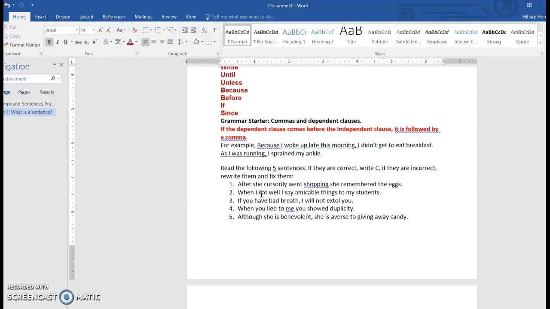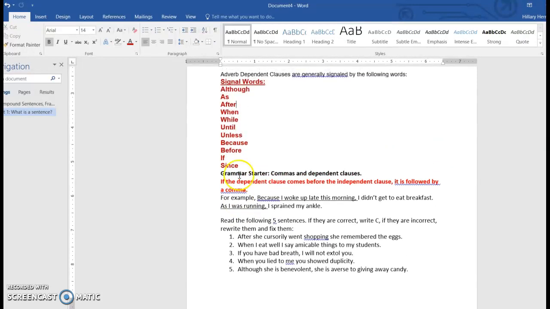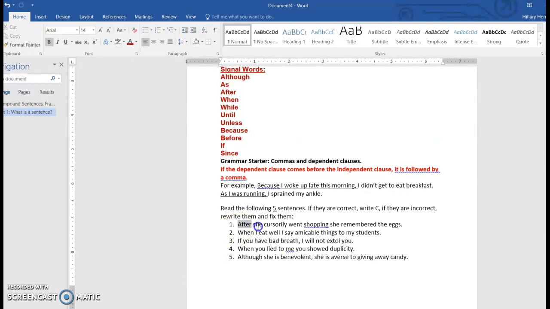Read the following 5 sentences. If they are correct, write C. If they are incorrect, rewrite them and fix them. After, and after is a signal word, after she cursorily went shopping, she remembered the egg. So that's our dependent clause, so we need a comma after it.